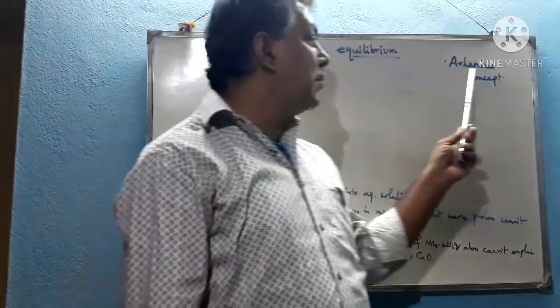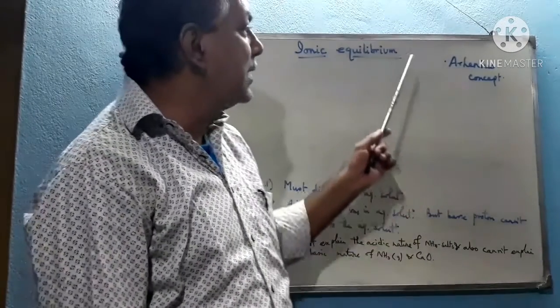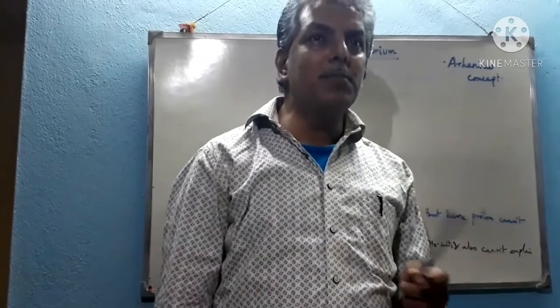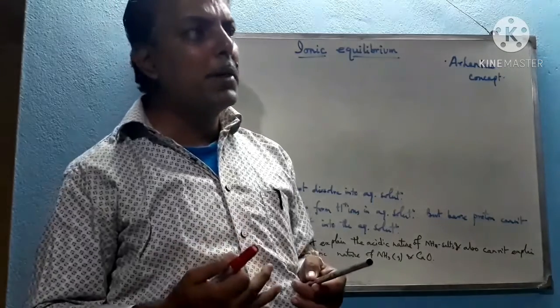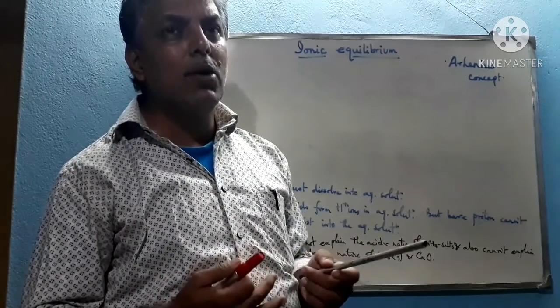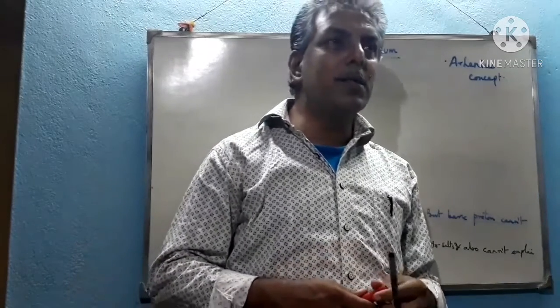Now I am discussing the Arrhenius concept of acids and bases. The first concept is Arrhenius. More than 80% of compounds can be explained by it. The acidic or basic nature of these compounds can be explained on the basis of the Arrhenius concept.